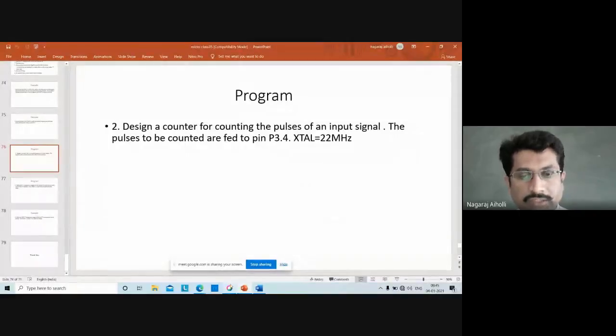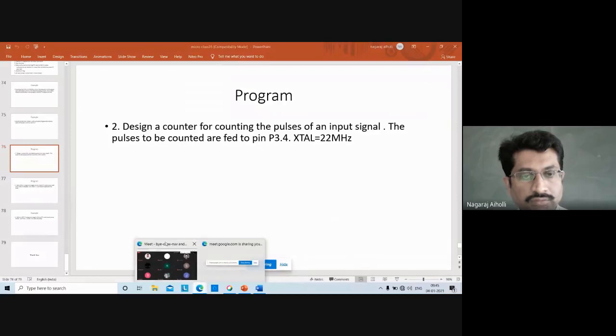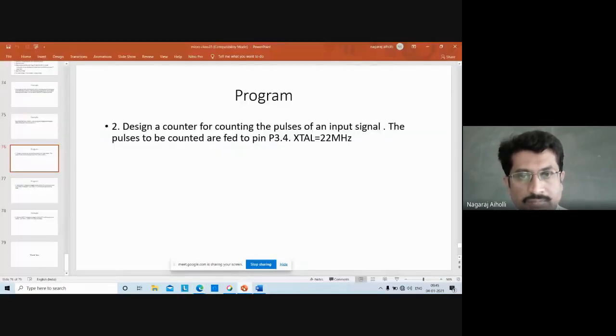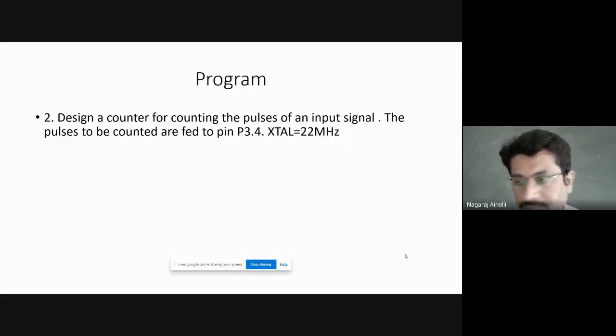You are able to see the screen? Screen is visible? Yes, sir. Okay. Take this program statement. Design a counter for counting the pulses of an input signal. The pulses to be counted are fed to pin P3.4.